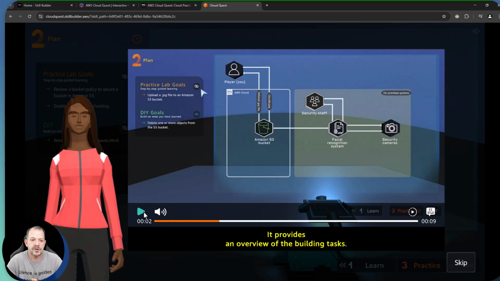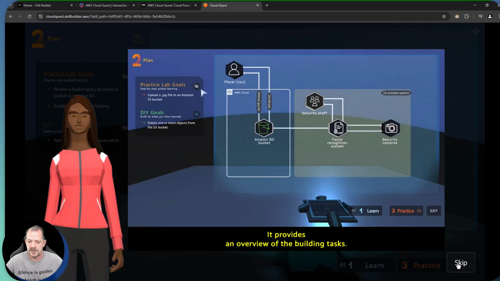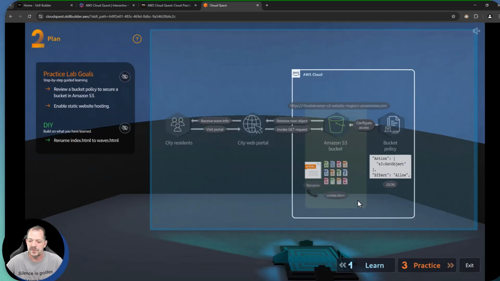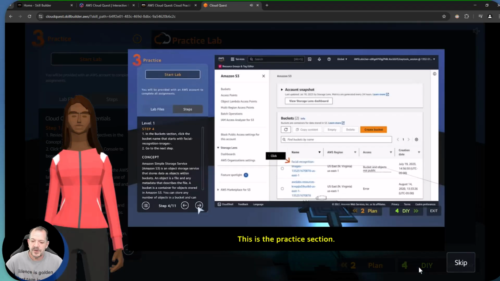Once again, a small introductory video to give us an overview. All right. So we're going to have a step-by-step guide that's going to help us to create an S3 bucket and upload a static object to it. Each one of these lab environments is going to have a guided section. That's going to be basically section number 2, where we're going to practice using step-by-step instructions. And then we're going to have a DIY exercise at the end, which essentially allows you to go and test out your knowledge with very minimal instructions to solve a particular challenge. So let's go ahead and skip this portion just so I can move us into the fun stuff, right? So let's skip forward into the practice section.